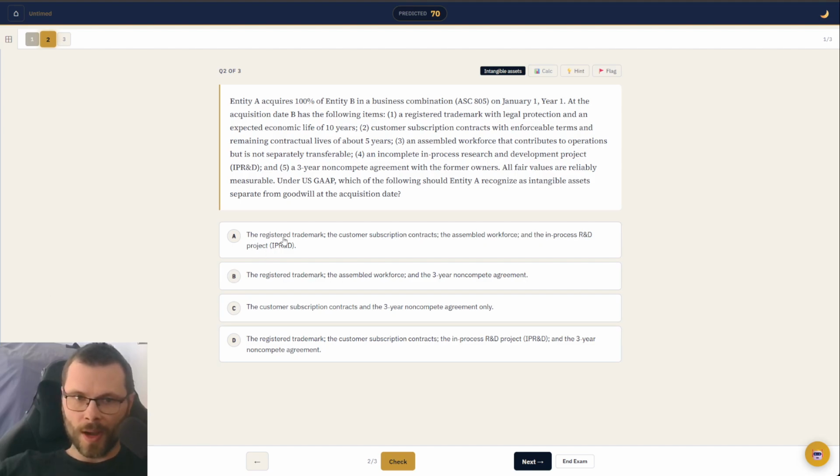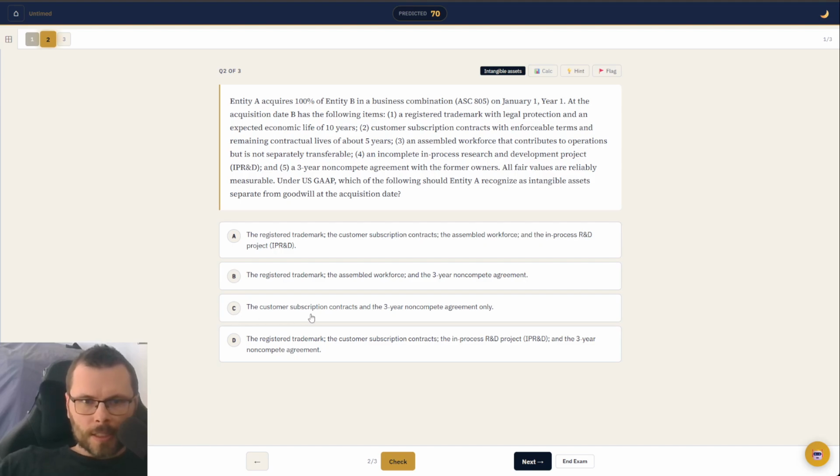We're looking for the one that doesn't have that assembled workforce because it cannot be separately transferable. Assembled workforce, right there. Cross off A. It's in. B, registered trademark, assembled workforce. Cross off B right there.